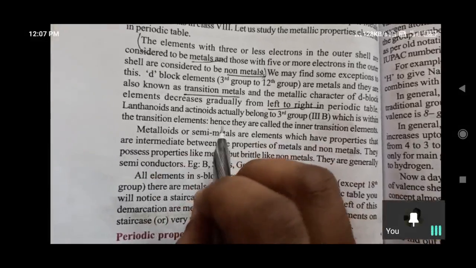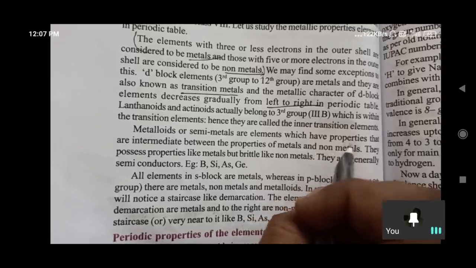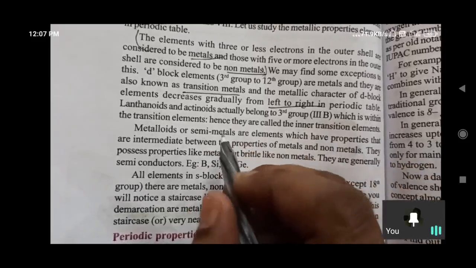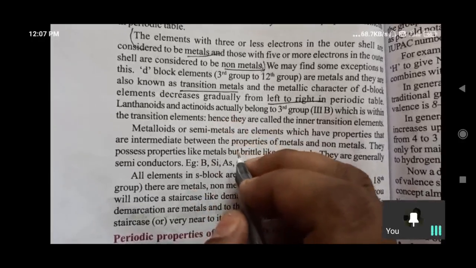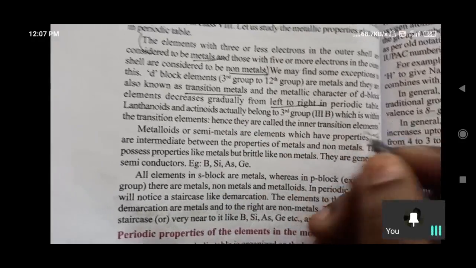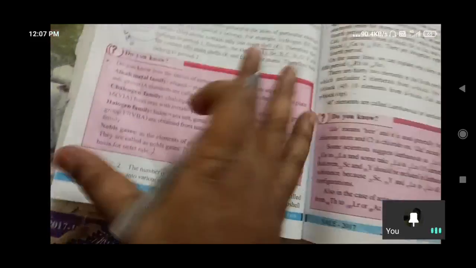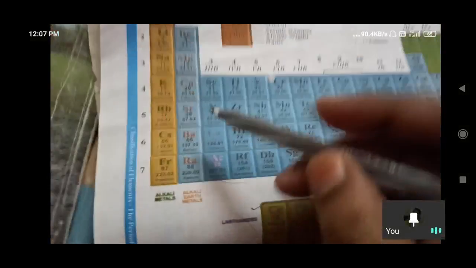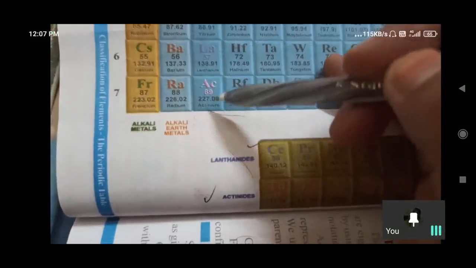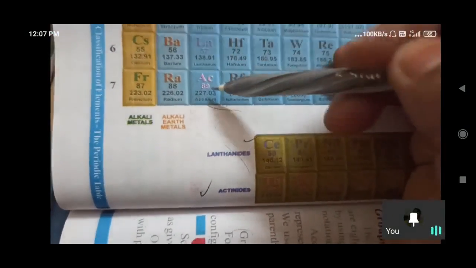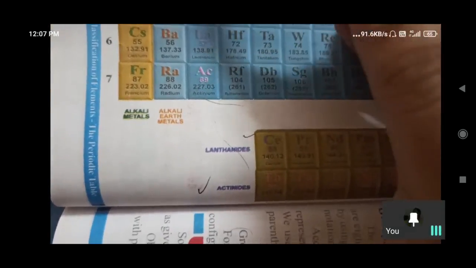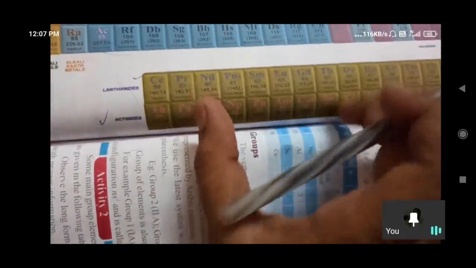Lanthanides and actinides are actually in the 3rd group, within the transition elements. Those all come under transition metals, hence they are called inner transition elements. Why? Because in the 3rd group only we have lanthanides and actinides. These are transition, and again inner transition, a subcategory we are taking in that 3rd group.